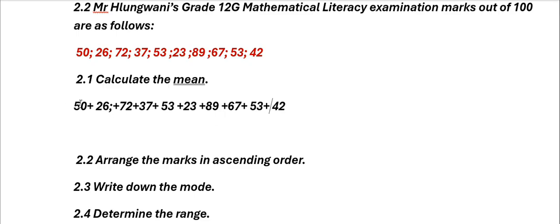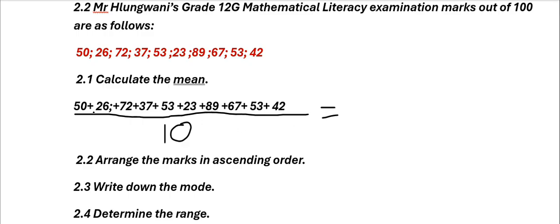Do you see how we wrote them? Now remember, we add all the numbers, then we divide by the total of the numbers. How many numbers do we have? We have 1, 2, 3, 4, 5, 6, 7, 8, 9, 10 numbers this time around. That means we're going to divide by 10. Here we're going to divide by 10. Then we say equals to.